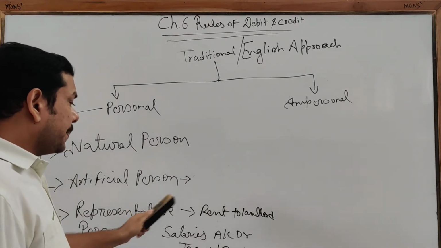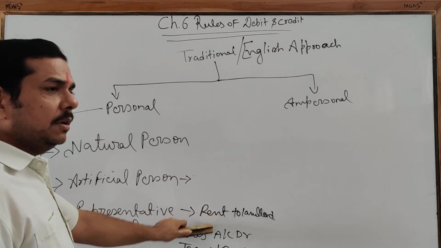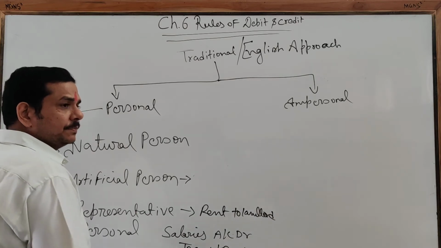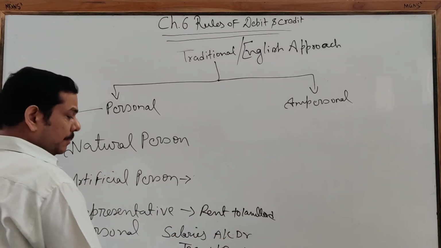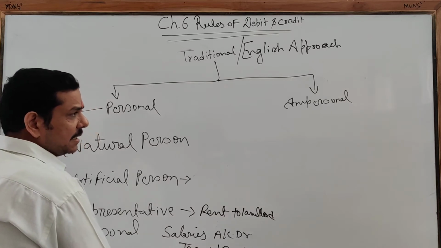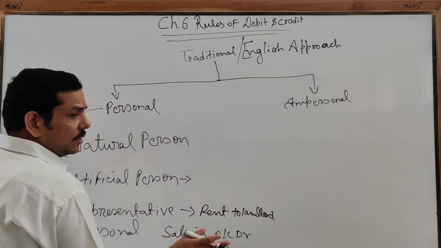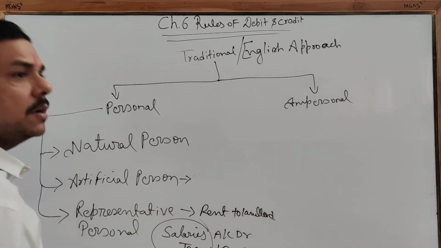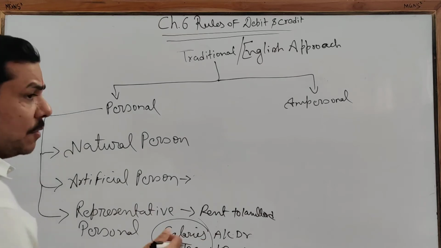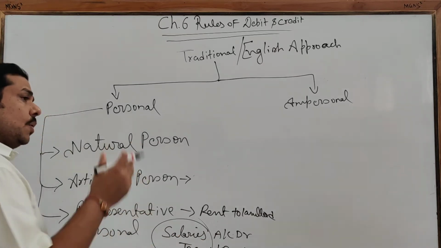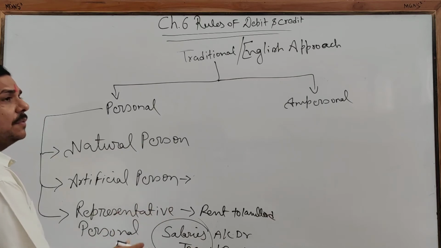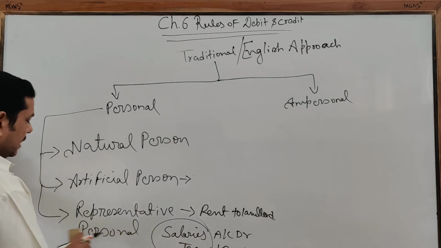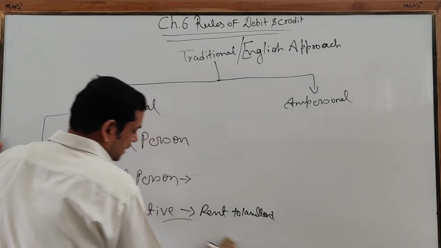Representative personal account represents a person. For example, rent due to landlord. If you are making payment of the rent to the landlord, the personal account of the landlord will never come. What entry will you pass? Rent to cash or bank. Similarly, when you are making payment of the salaries of the staff, you will always record salary to cash or bank. Now the word salaries represents many persons, maybe 200 or 200,000. Any number of staff is included. So always remember, these types of accounts represent a person or a group of persons. Okay? So personal account is of three types.